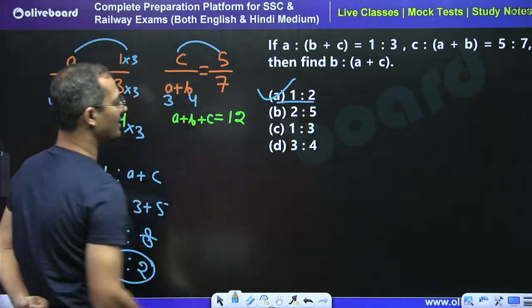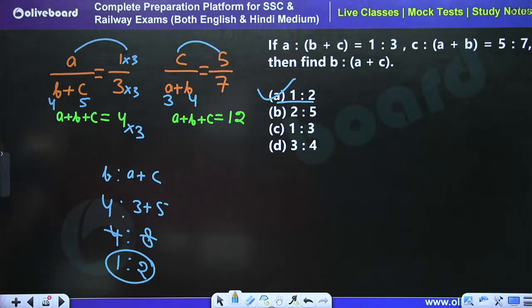A part is the right answer. Yes, A part is the right answer. Yes, you all are very much correct. So we can say that A part is the right answer. Yes, A part is the right answer.